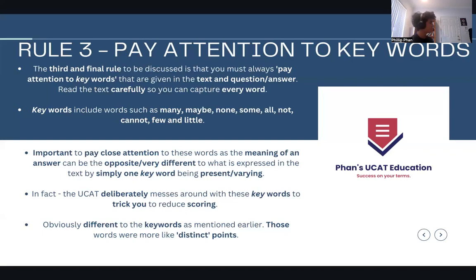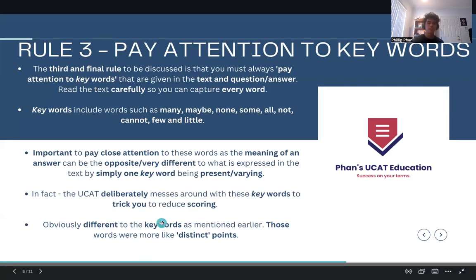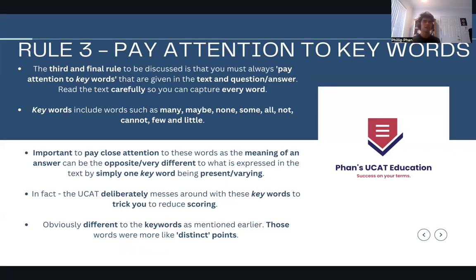And obviously, I just want to emphasize one more time, it's very different to the keywords as I mentioned earlier. When I was talking about keywords, I mean picking out distinct, specific words representing points. So they could be any sort of words. Whereas when I say key words, I mean these little words right here, like many, maybe, some, none, all, not, that sort of stuff, right? So there you go. Very important to pay attention to key words. That's the third rule.